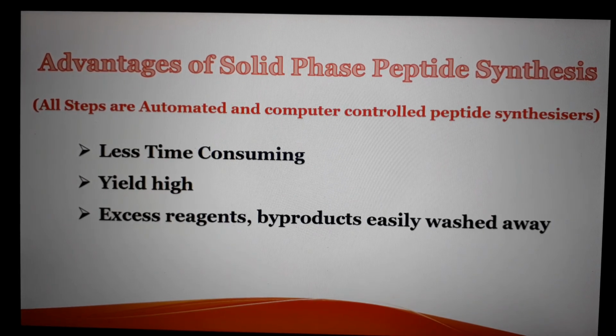Advantages of solid phase peptide synthesis. All these steps are automated and computer controlled peptide synthesizers are available. So this process is less time consuming, very convenient, and the yield obtained is very high as compared to classical synthesis. Excess reagents and byproducts are easily washed away because the polypeptide chain is attached to the solid support. So with this, our peptides are completed with a short revision. Thank you.